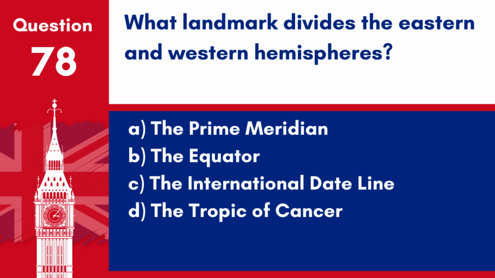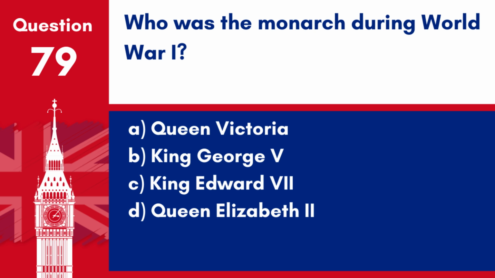Question 78. What landmark divides the eastern and western hemispheres? A. The prime meridian. B. The equator. C. The international date line. D. The Tropic of Cancer. Answer: A. The prime meridian. The prime meridian, located at Greenwich, London, is the meridian, line of longitude, at which the longitude is defined to be 0 degrees.